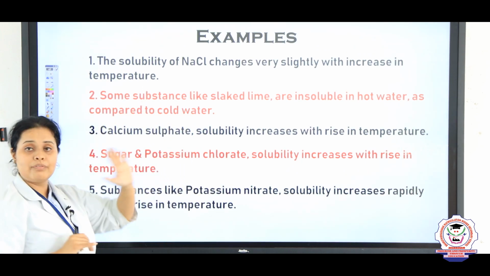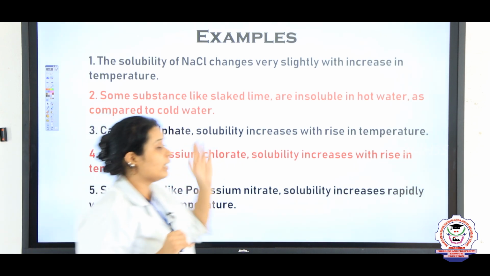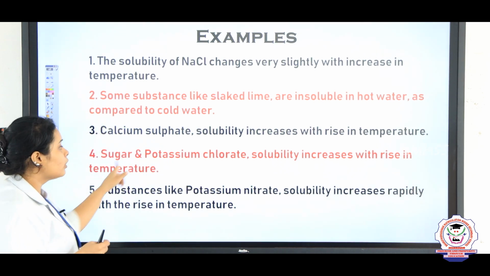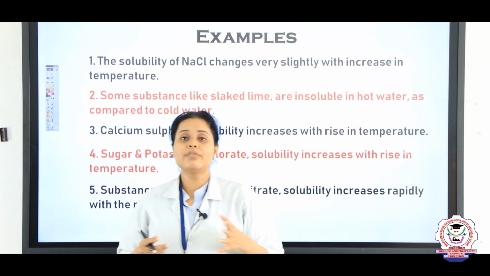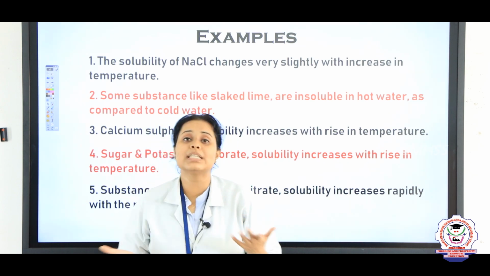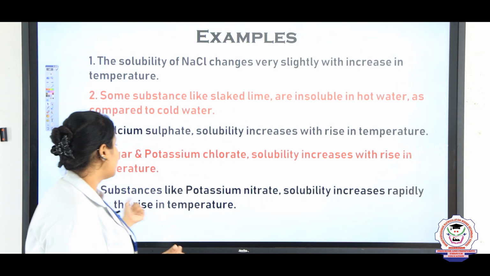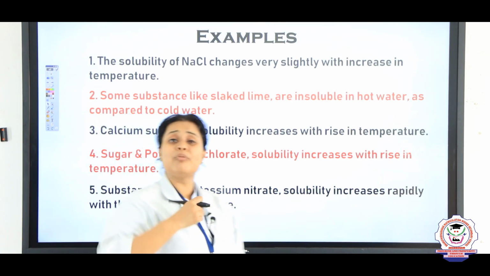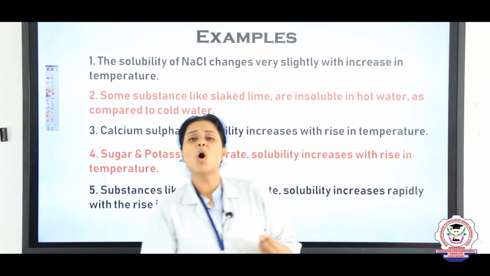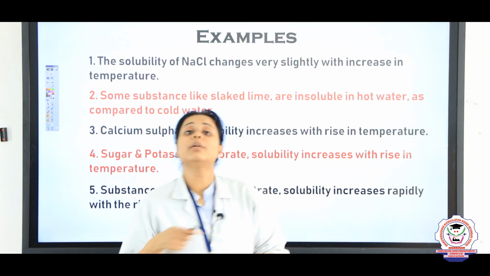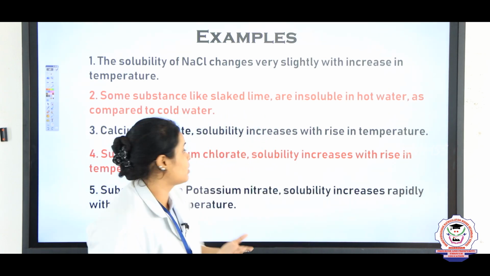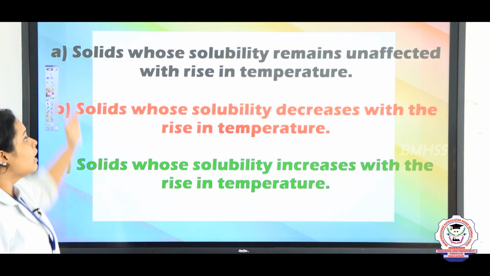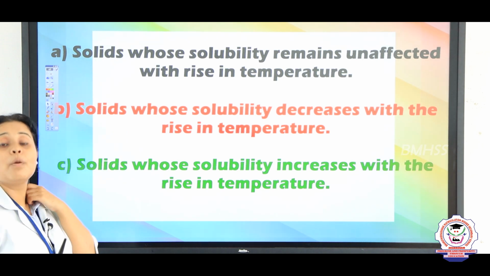Then calcium sulfate is an example where if you increase the temperature, the solubility also increases. And potassium sulfate is also like this: if you keep adding and increase the temperature, you will see that it is getting soluble. And the last one is substances like potassium nitrate. Here the solubility will increase very fast. Even if a small amount of heat is given, the solution making will be faster.